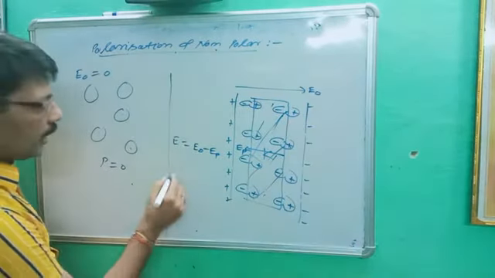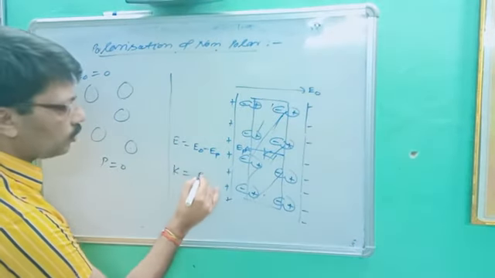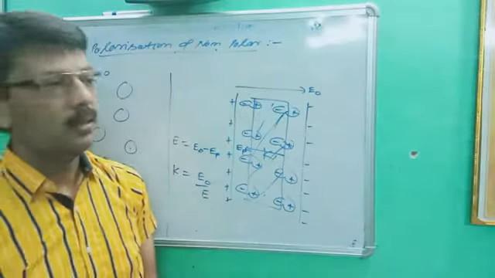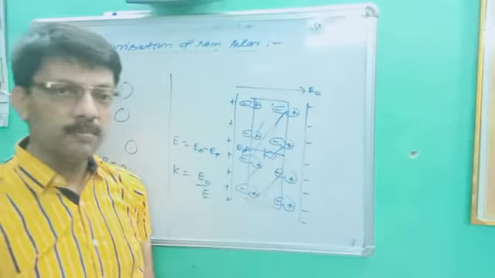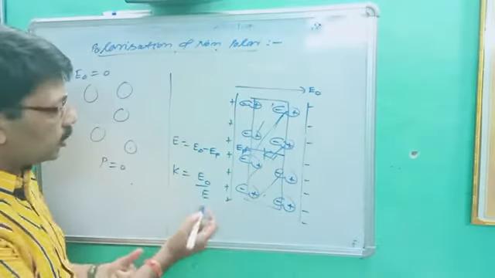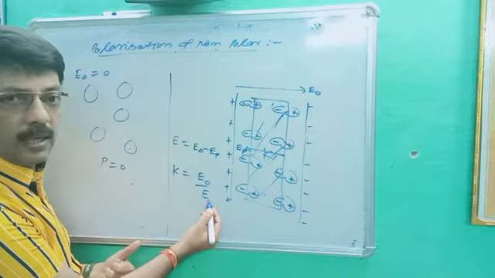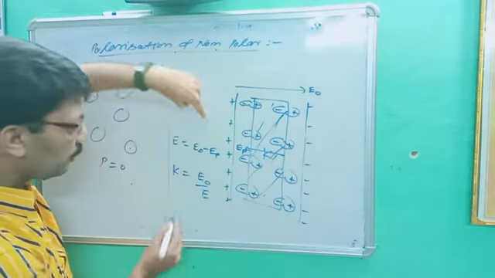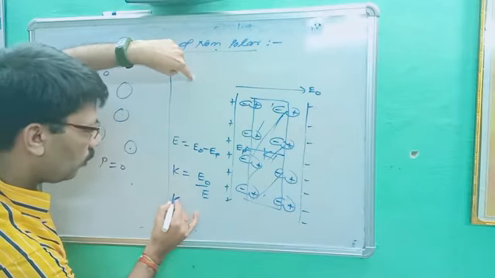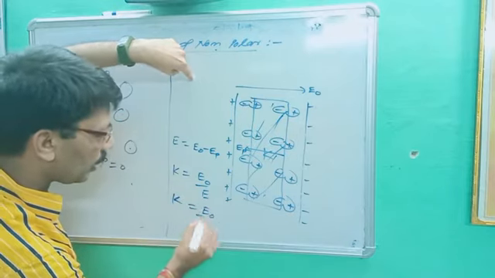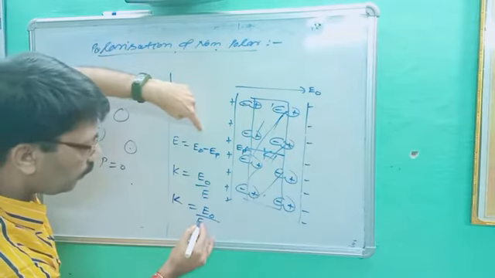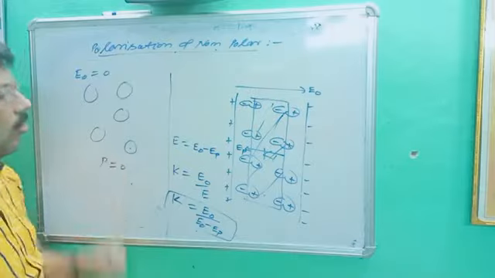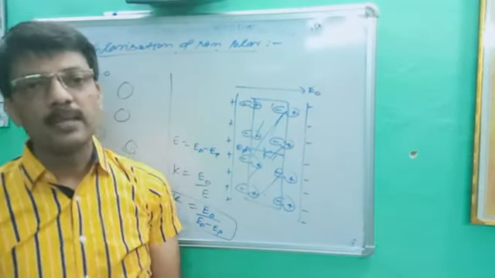Okay. So what are the dielectric constant? You better know K is equal to E naught upon E. This is the dielectric constant. This is taught during the classroom. Dielectric constant is the ratio of electric field in vacuum divided by electric field in material. So what are the electric field in material? We got the answer, electric field in material E naught minus EP. So K is equal to what we get here? K is equal to E naught upon what value of E? E is equal to E naught minus EP. This is called dielectric constant. So this is called polarization of non-polar.